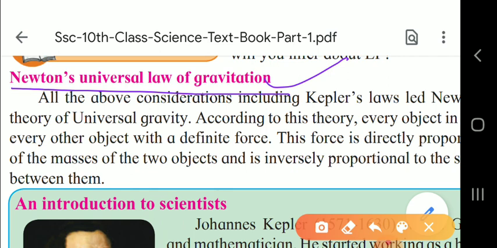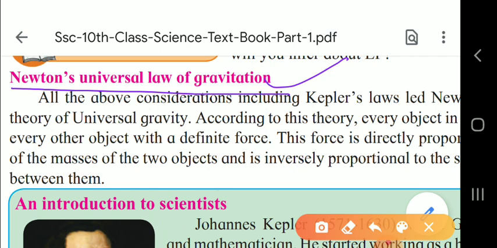All the above considerations, including Kepler's laws, led Newton to formulate his theory of universal gravitation. According to this theory, every object in the universe attracts every other object with a definite force. This force is directly proportional to the product of the masses of the two objects.